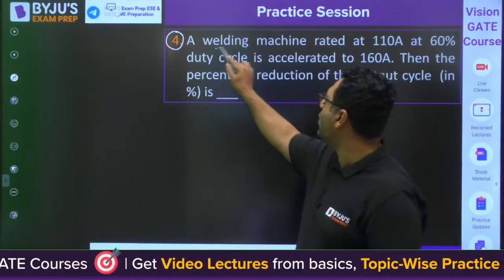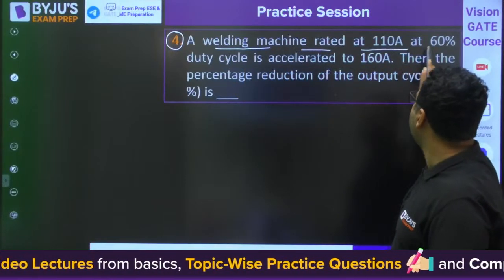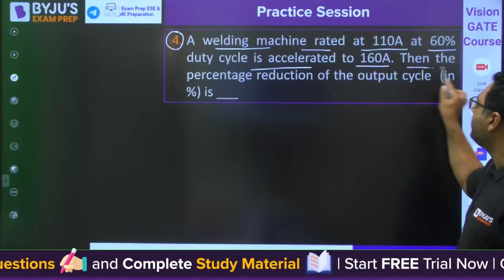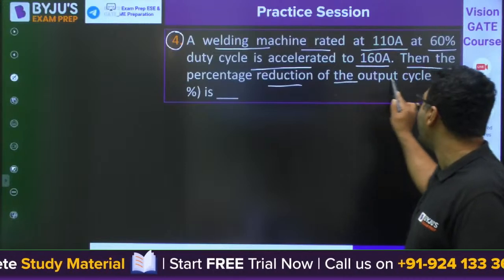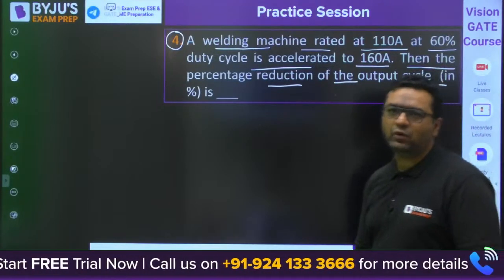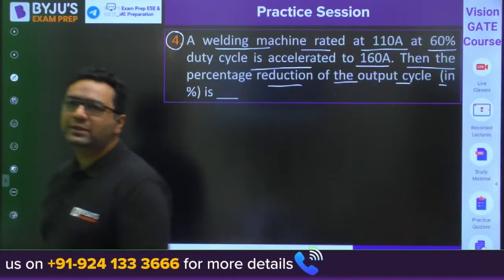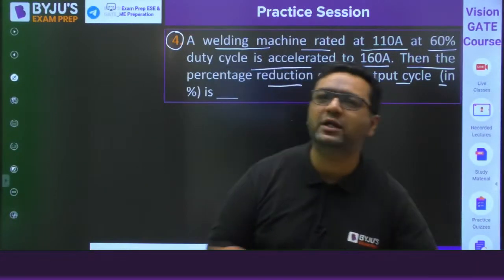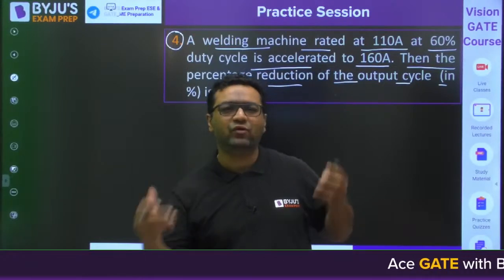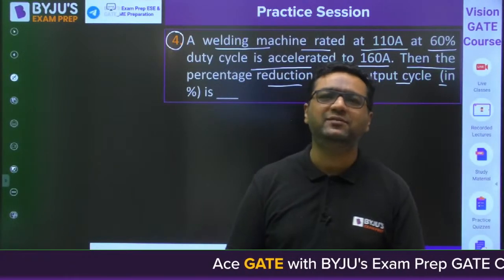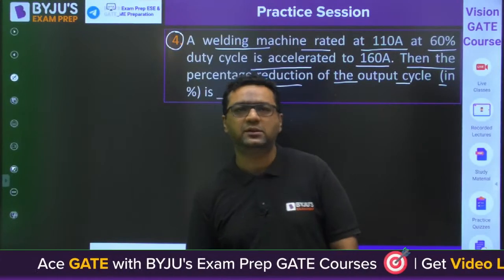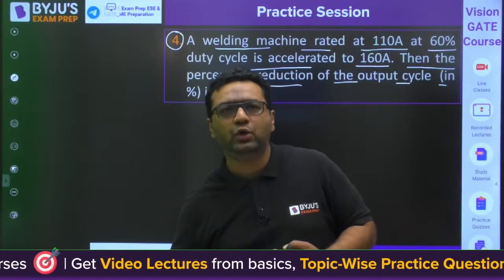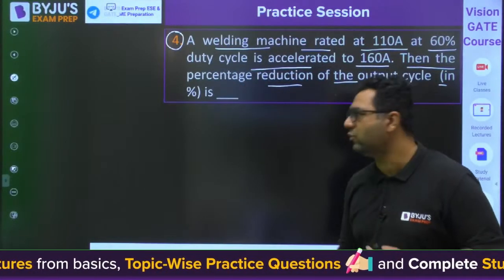Okay, next question: a welding machine rated at 110 ampere at 60% duty cycle is accelerated to 160 ampere, then the percentage reduction of the duty cycle is. So once again, the question is on duty cycle. Duty cycle is an important one. That's why I have taken this, because they are asking from new areas, which are not explored much by GATE aspirants. So chances are that you will get a direct question on slush casting, duty cycle. That's why I kept these types of questions.